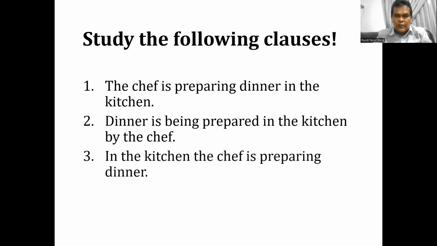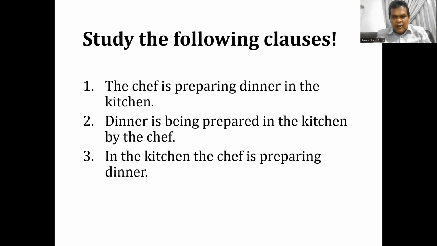And the last clause: in the kitchen, the chef is preparing dinner. What do you think of these clauses? Do they deliver the same meaning, or do you come to the same conclusion after reading these three clauses?